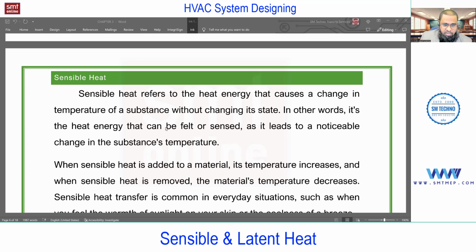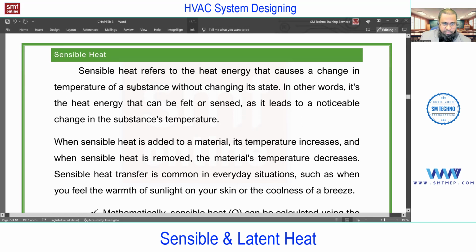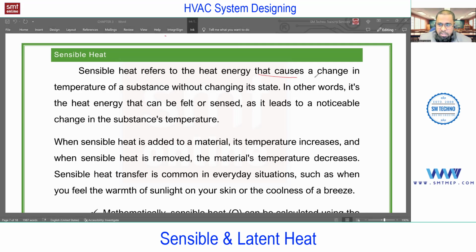We'll discuss now. First of all, some theory. You see, sensible heat refers to what? Heat energy that causes change in temperature of a substance without changing its state. Remember, adding or extracting the heat without change in phase is a sensible heat.